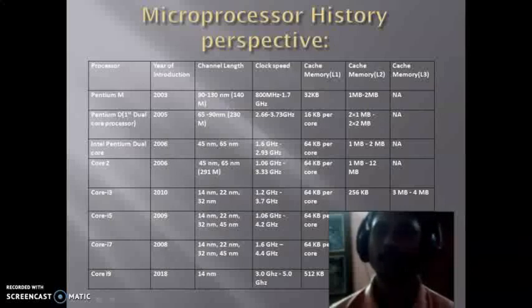Different types of research are going on to make the device into another form, so that the problems arising from channel length can be neglected, and another technology can be used to develop a processor that will be much faster than the available devices, and we can perform different types of tasks very easily and faster.